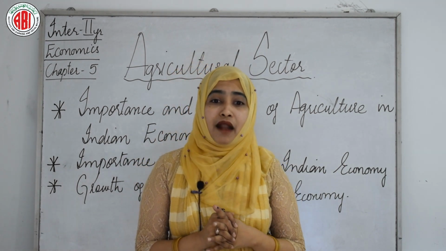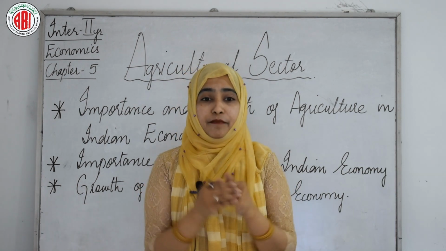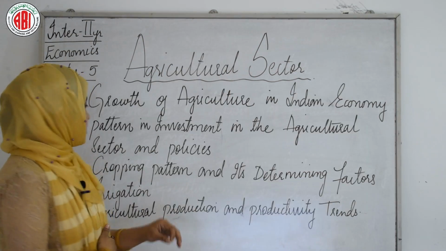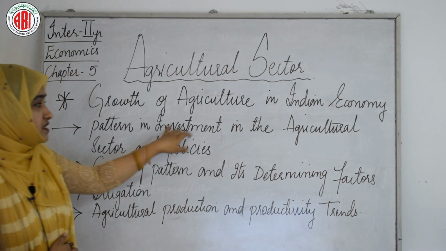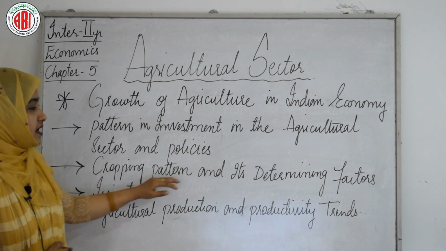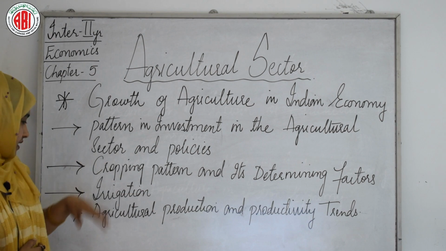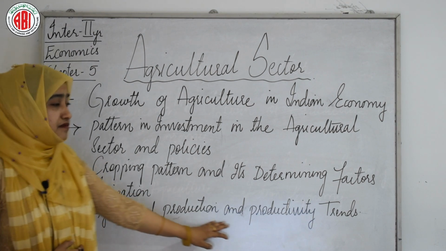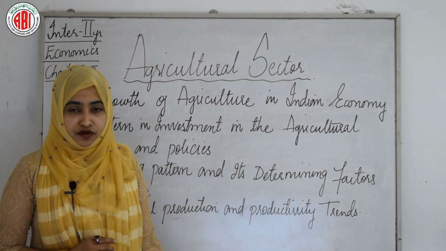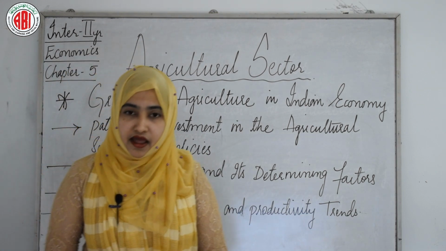While planning to develop the agriculture sector, the Planning Commission kept four broad objectives: patterns of investment in the agriculture sector and policies, the cropping pattern and its determining factors, irrigation, and agricultural production and productivity trends. So first we will go with the patterns of investment in the agricultural sector and policies.